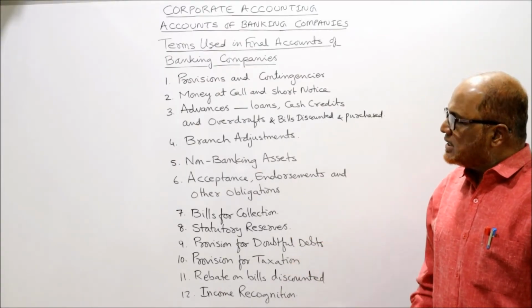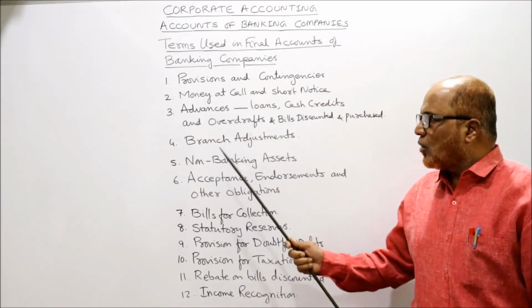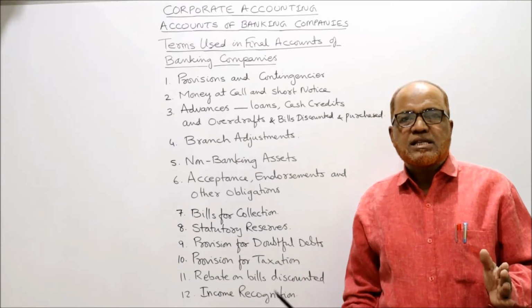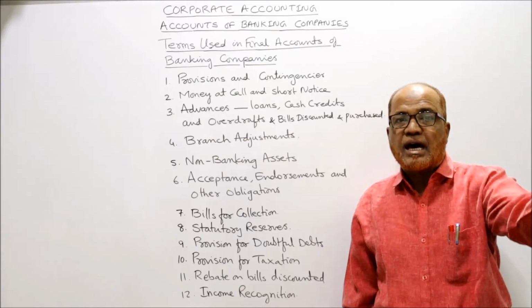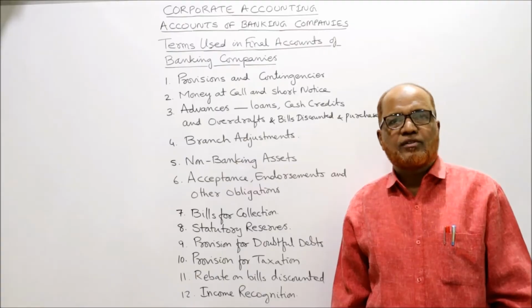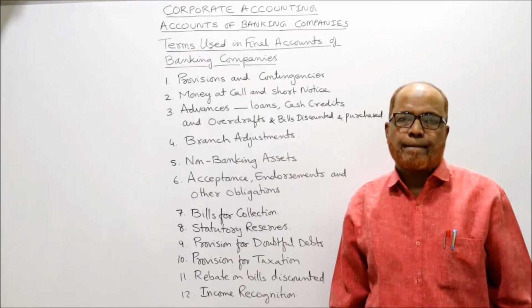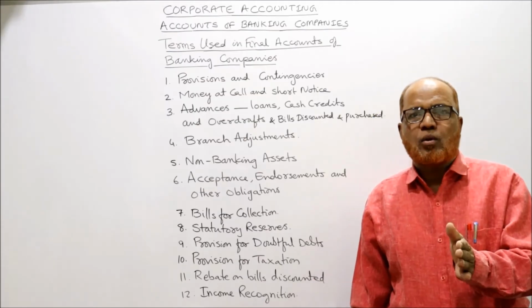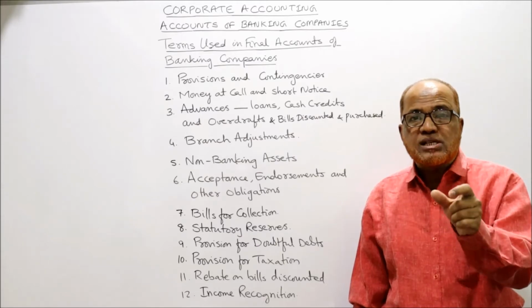Then branch adjustments. It is also called inter-office adjustment. इसके दो नाम हैं. We can call it branch adjustment or inter-office adjustment. There are many transactions conducted between the head office and branch, or between one branch and another branch. At the time of closing the accounts of the bank, some transactions remain unadjusted. एक बैंक से दूसरे बैंक के बीच में जो transactions हो रहे हैं, वो transaction complete नहीं हुआ. Still it is incomplete. The transaction is not complete at the time of closing the books of account.